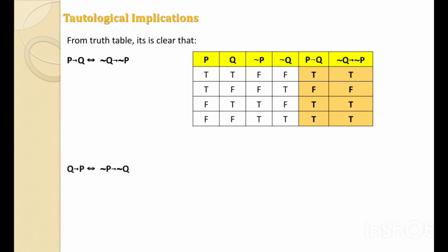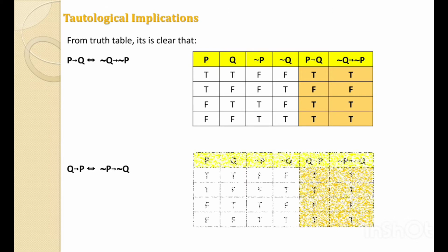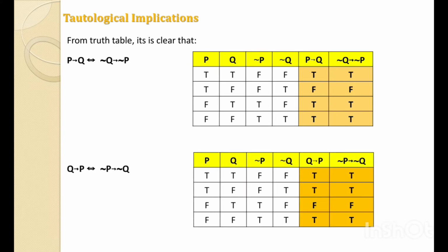Second, Q implies P is logically equivalent to not P implies not Q. Again, from the truth table, when we find Q implies P and not P implies not Q, these two are logically equivalent. So for these four terms, we can say that the implication is logically equivalent to its contrapositive, and the inverse is logically equivalent to its converse.